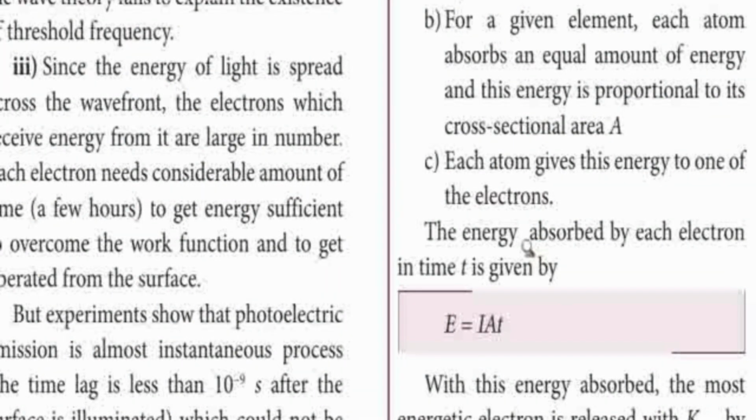The emission of electrons happens when the energy given is more than the work function, and it is an instantaneous process. There is no time lag between the incidence of light and the emission of electrons. When the light falls on the metal, the electrons are emitted immediately. There is no time difference; the time period is 10 to the power of minus 9 seconds. It is a very short time period, so it is an instantaneous process. Already we know this from photoelectric emission.